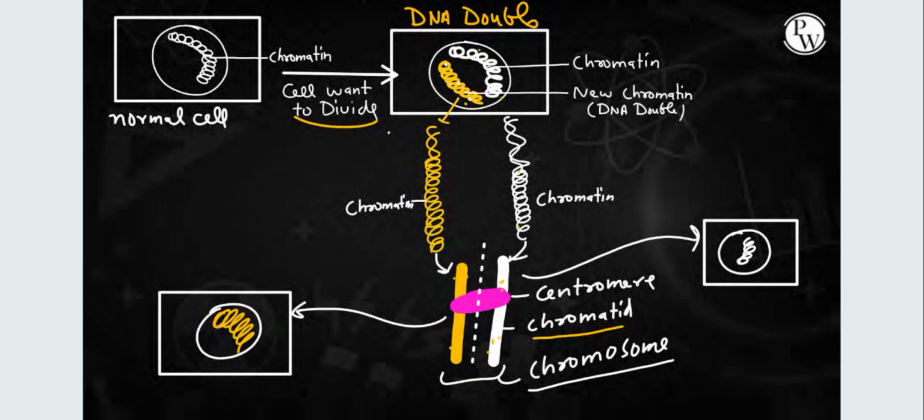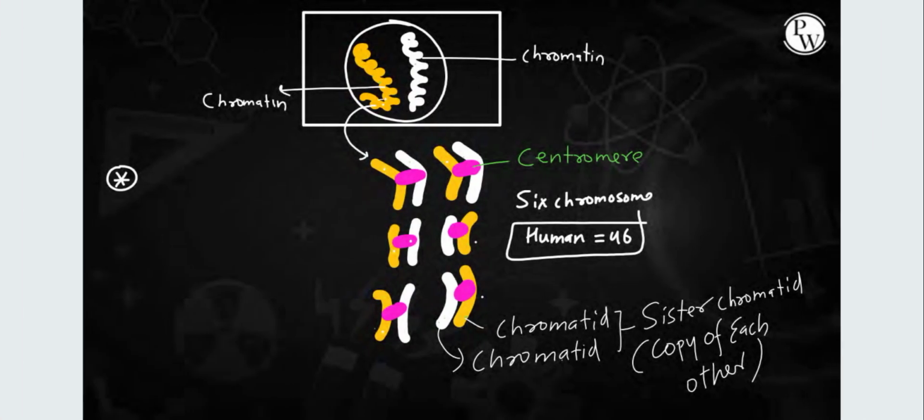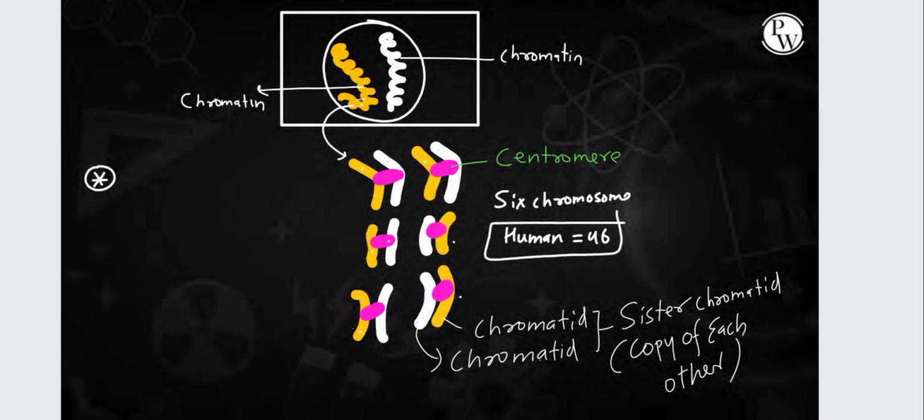Now here they are explaining how this DNA gets divided, like how chromosomes are distributed among two daughter cells in a very intact form. These are the NCERT lines, we will read them as well. Chromatid, sister chromatid, these are copies of each other, centromeres. The explanation is, chromatin DNA replication took place. After DNA replication, we got two sets of genome, and these two sets of genome will now get equally distributed among two daughter cells.